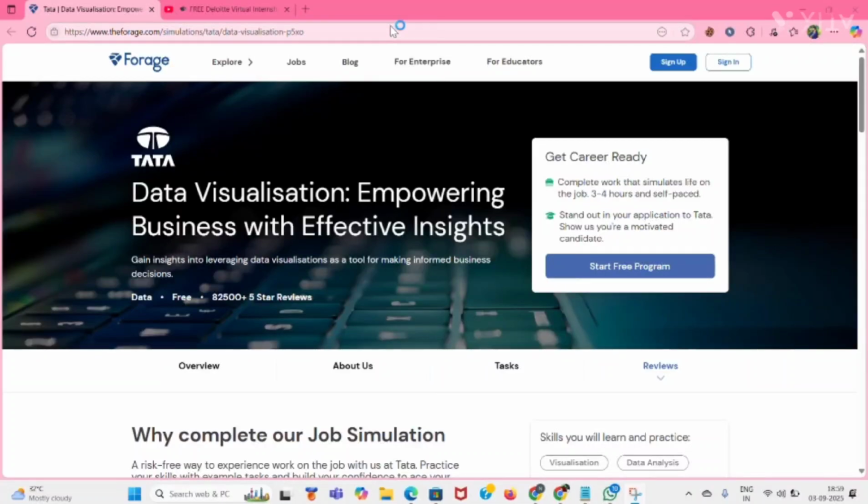Want to stand out in your application to Tata Group or other top companies? Here is the free job simulation by Tata IQ on data visualization that will boost your resume, LinkedIn, and interview confidence.